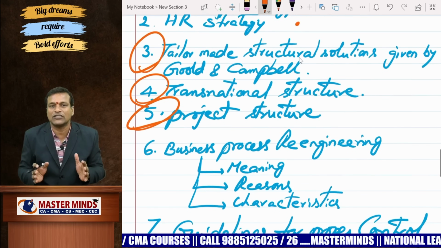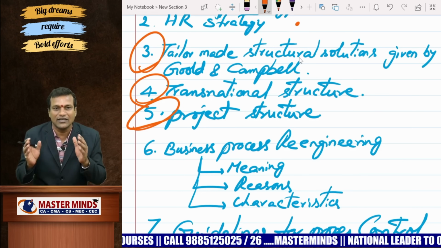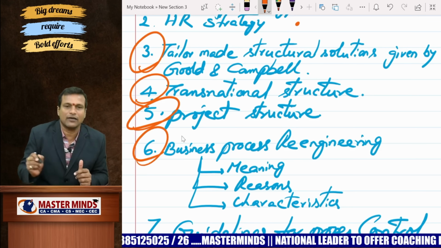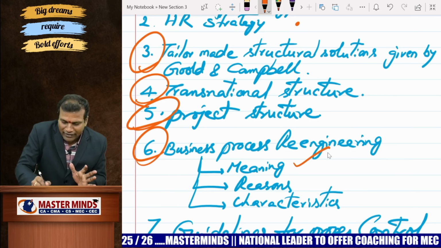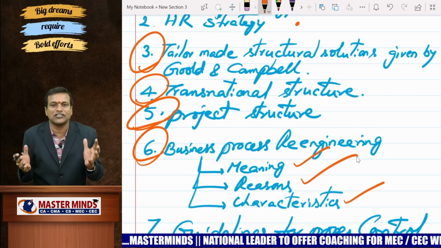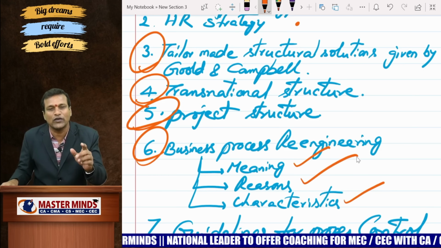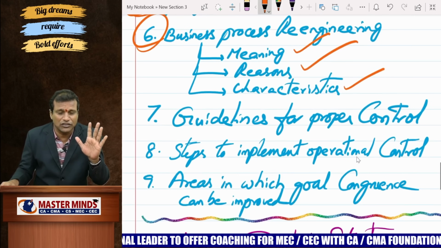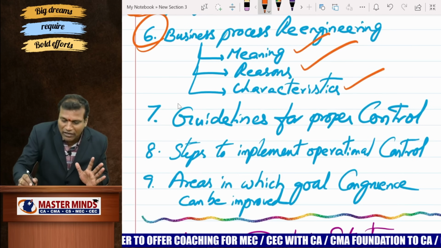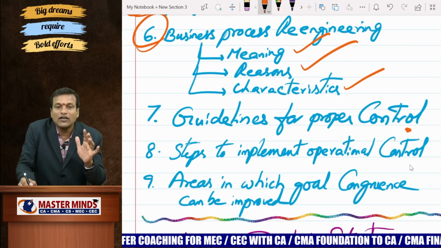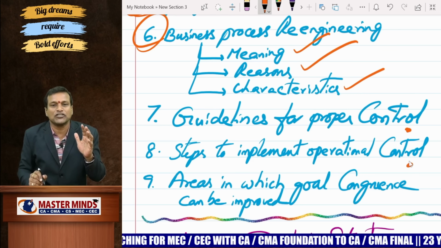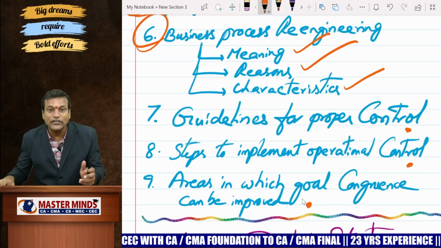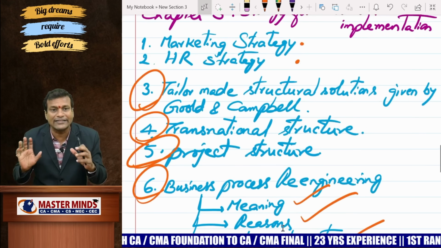My top priority from chapter 3 will be tailor-made structural solutions, transnational structure, project structure and BPR, business process reengineering, meaning, characteristics and why organizations need BPR. Please be very good with these 3 to 4 questions especially, and the rest of the questions are second priority questions in my view. Guidelines for proper control, how many steps are there to implement operational control, areas in which goal congruence can be improved. Now, we have selected 8 to 9 questions from chapter number 3, which is a very lengthy chapter actually,